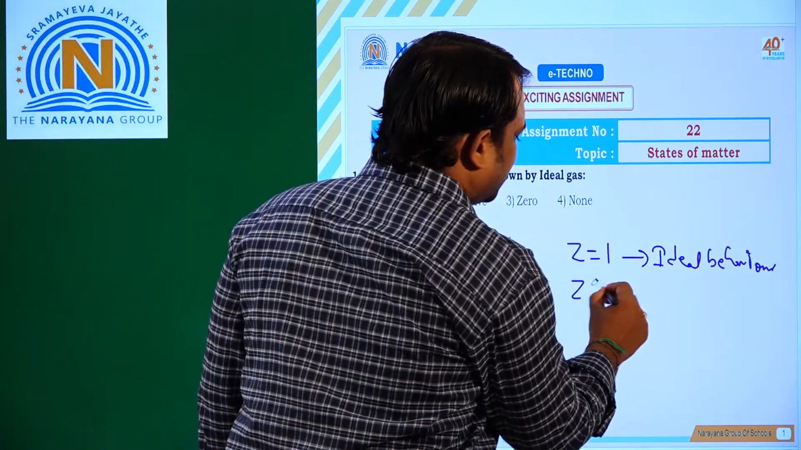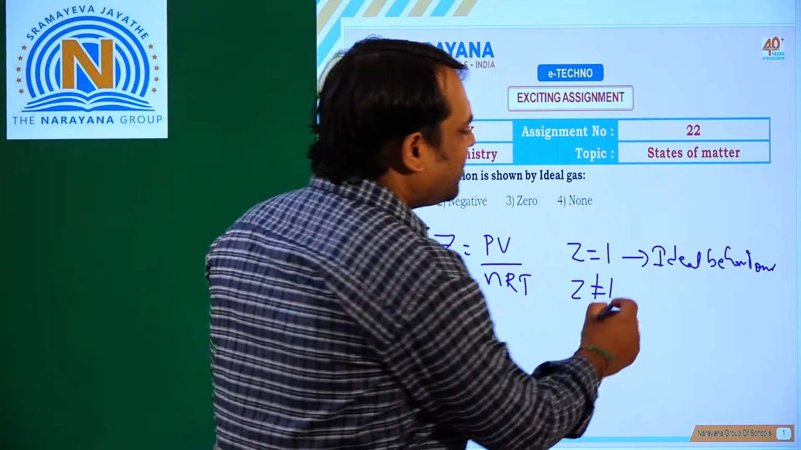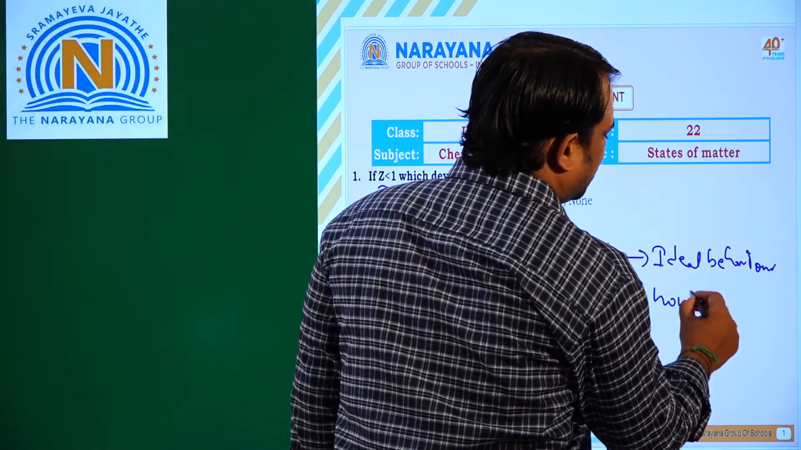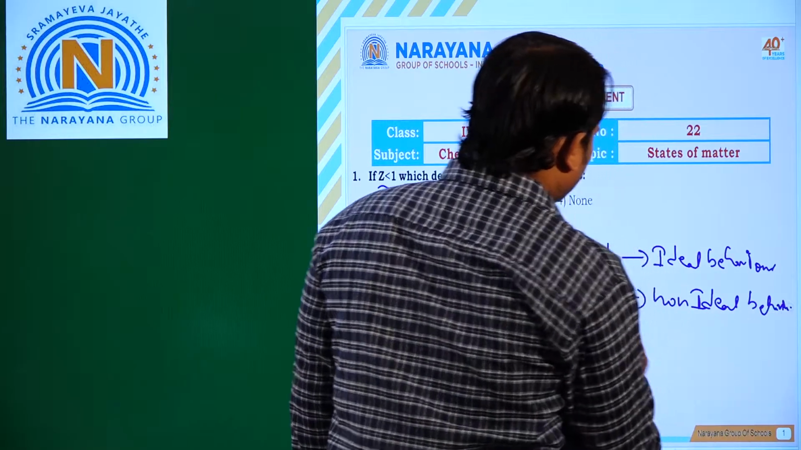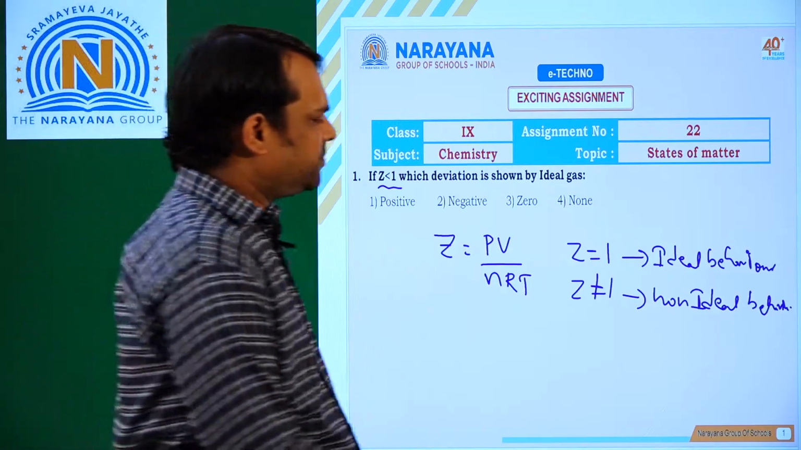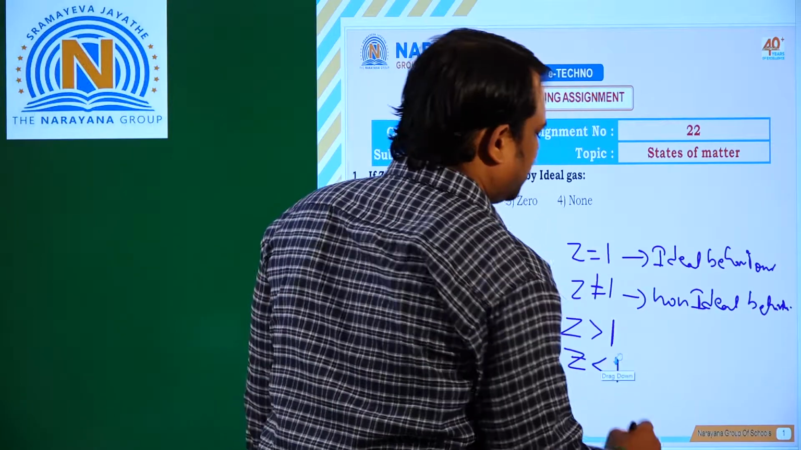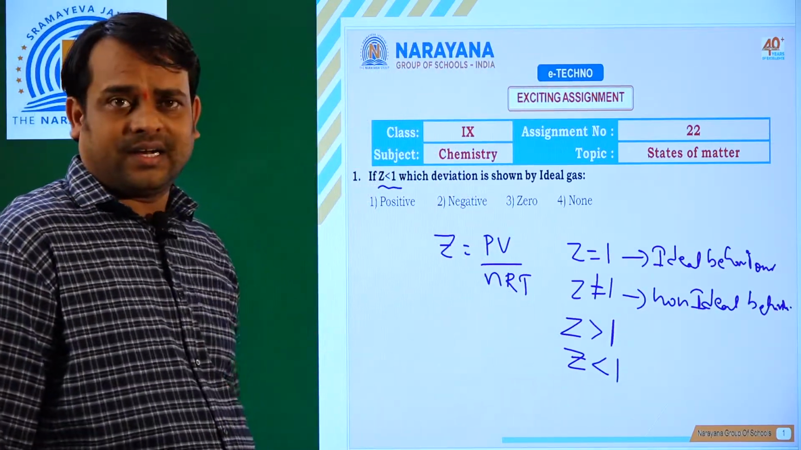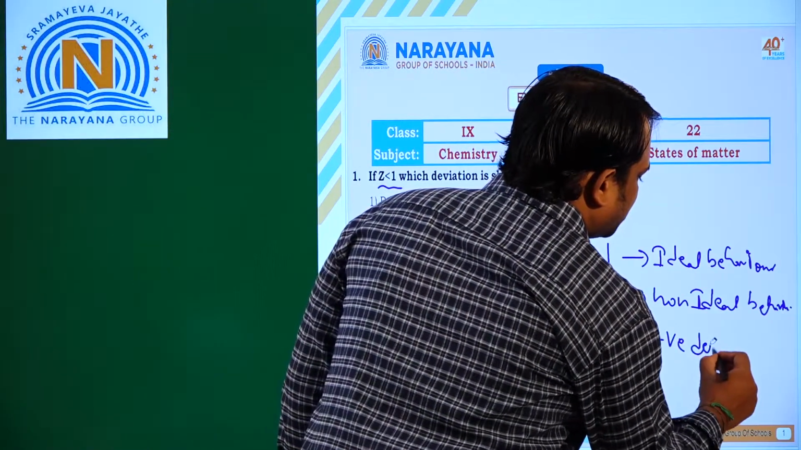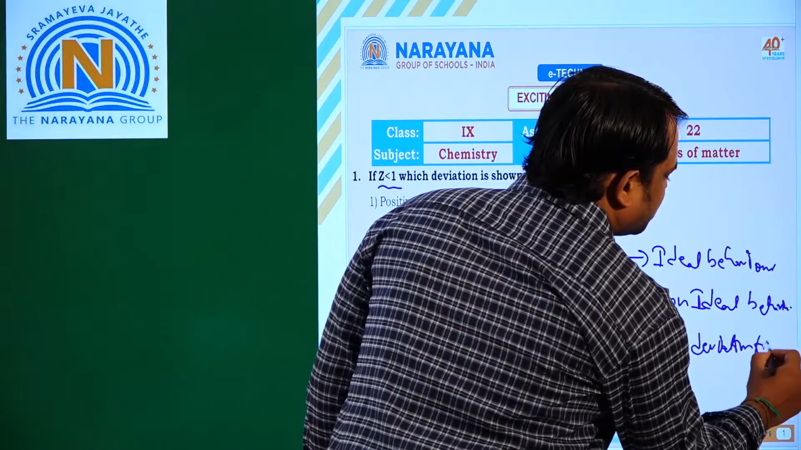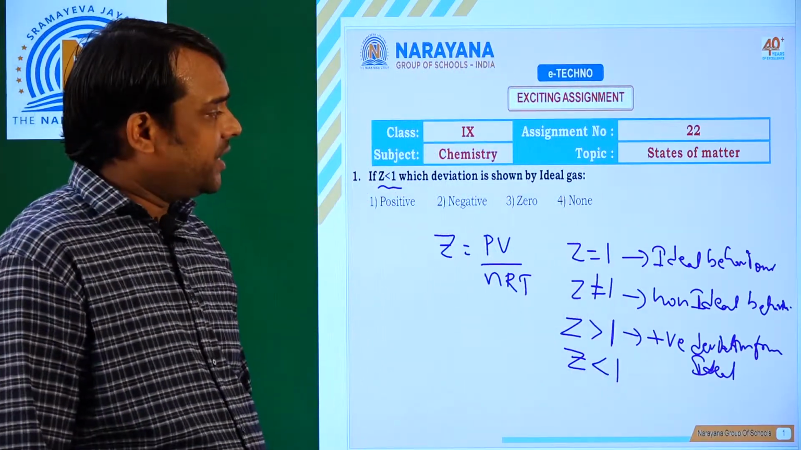So when Z is not equal to 1, that means non-ideal behavior of the gases. Z not equal to 1 means whether it is Z greater than 1 or Z less than 1, the conditions are. If Z is greater than 1, that means positive deviation from ideal behavior.